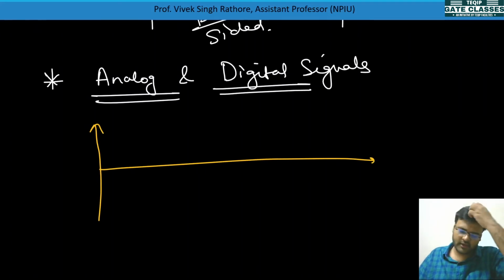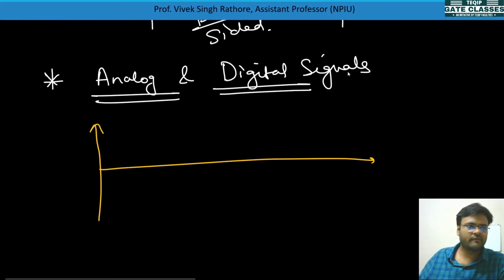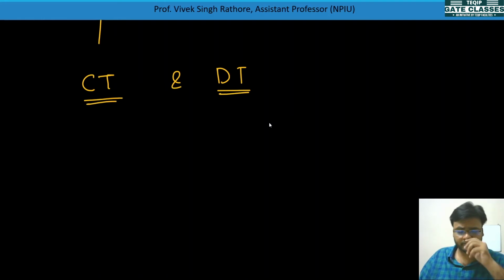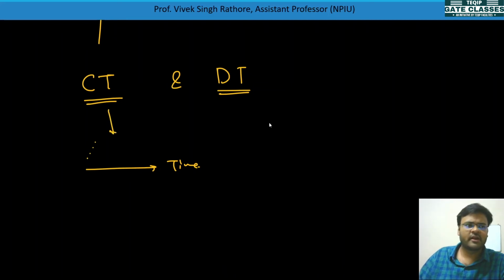Earlier we have already talked about continuous time signals and discrete time signals. You have already understood that when a signal has a value at every time instant on the time axis, it is called a continuous time signal.